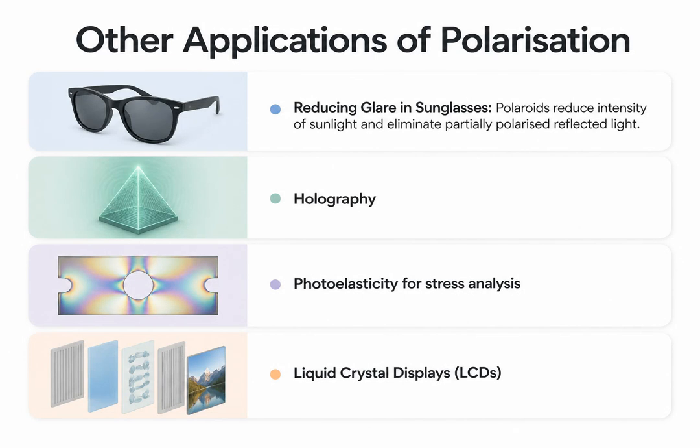You're probably most familiar with polarization in sunglasses. When sunlight reflects off horizontal surfaces like water or a road, it becomes partially polarized horizontally, creating harsh glare. Polarized sunglasses have a vertical chemical coating that blocks this horizontally polarized reflected light, drastically reducing glare. Beyond eyewear, polarization is essential in creating 3D holograms, analyzing mechanical stress in transparent plastics through a technique called photoelasticity, and it is the fundamental technology that allows liquid crystal displays, or LCD screens, to function.